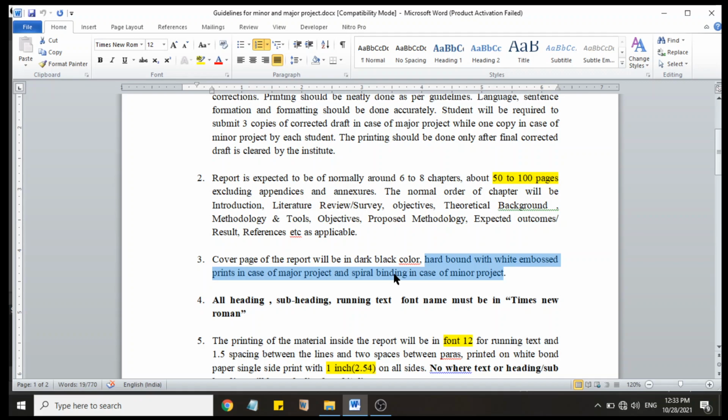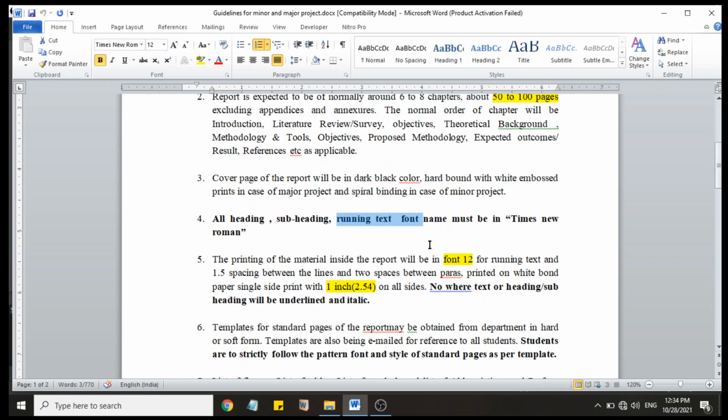All heading, subheading, running text, font name must be in Times New Roman. Every student must take care about this point. All font will be Times New Roman only. The printing of the material inside the report will be in font 12.